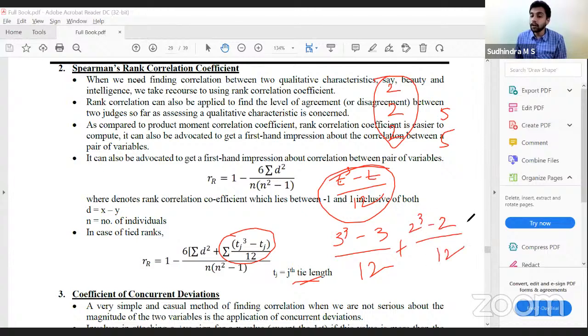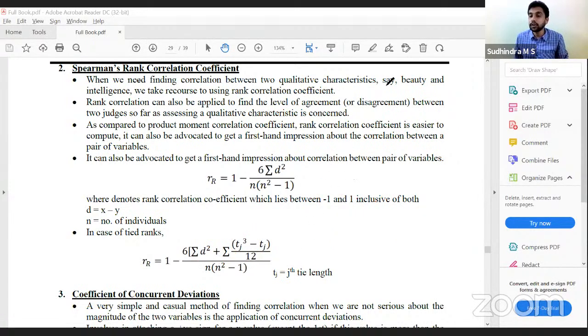So similarly, however many ties there are, you calculate this value and add it to summation d square. So it would be 6 into summation d square plus summation t cube minus t divided by 12. Apart from that, the formula would remain the same. So everyone understood what should be done in case of tied ranks? Yes, we had solved problems regarding that also.